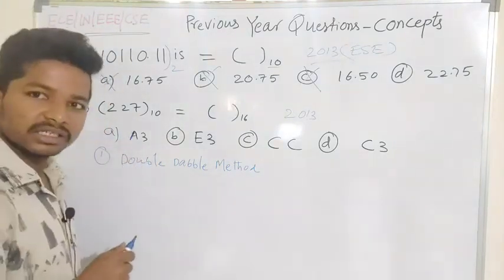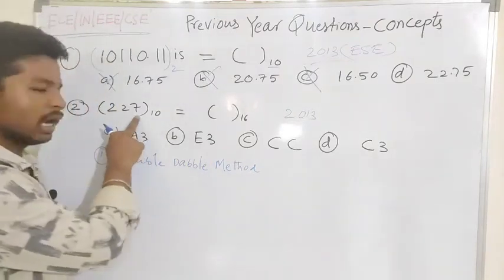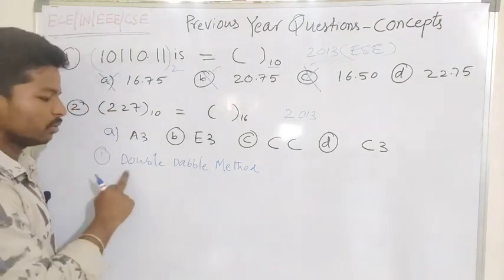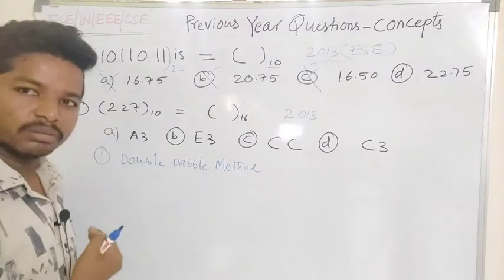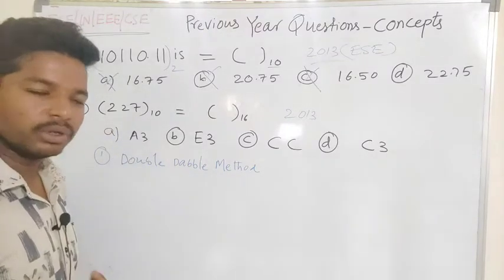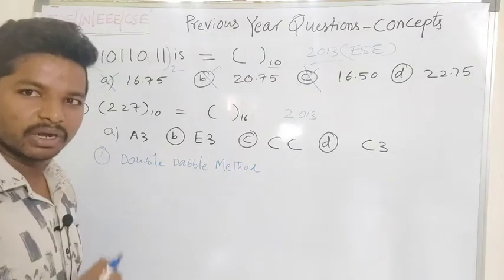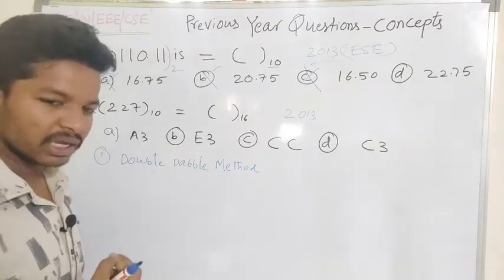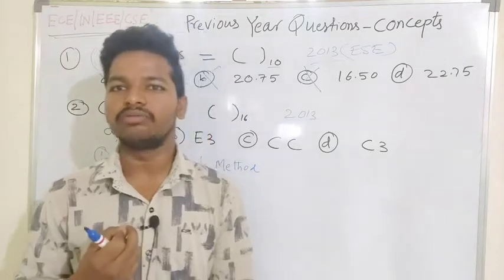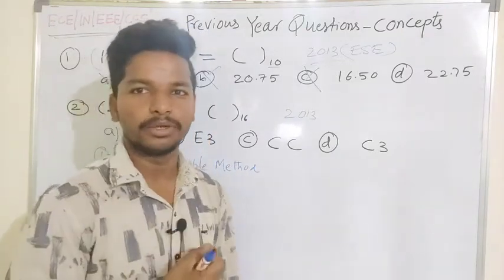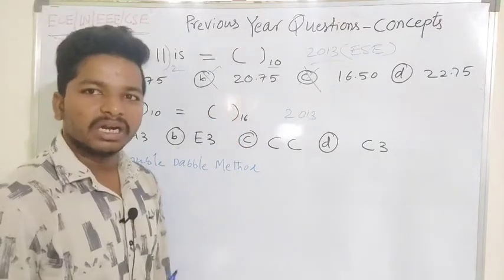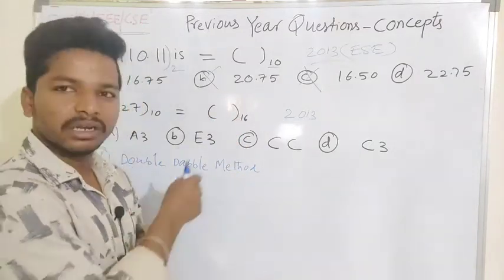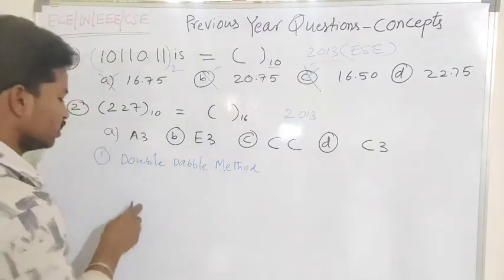Another case is that I have to convert the number into a binary number, and from the binary number I have to convert into the hexadecimal number, which will take much time when we want to solve in a competitive exam. So we are going to use the division-by-16 method to solve this.